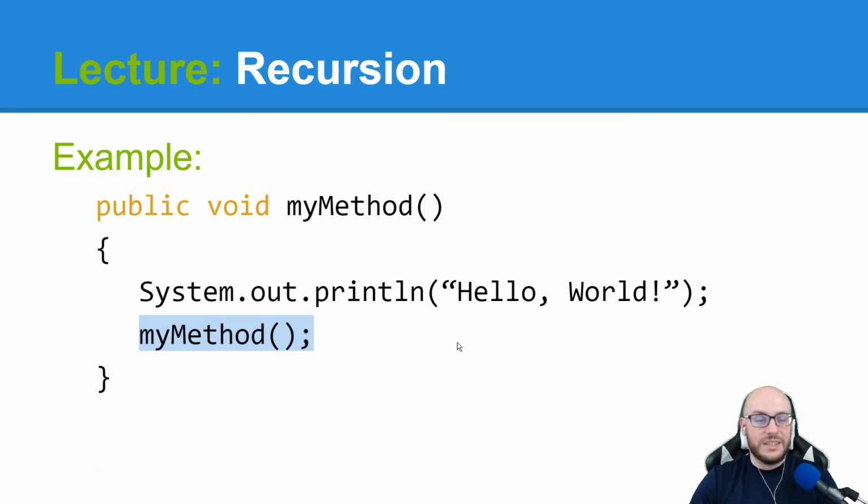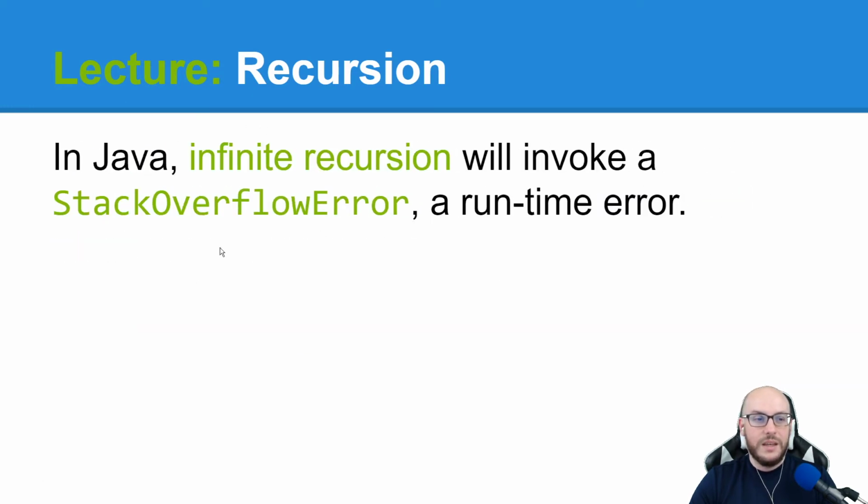Some of us accidentally did this whenever we were coding with inheritance because we wrote a toString method that called toString, when really what we wanted was the toString coming out of the parent class. In Java, infinite recursion will invoke a stack overflow error, a runtime error. And yes, this is where that error comes from. This is where the website name comes from, Stack Overflow.